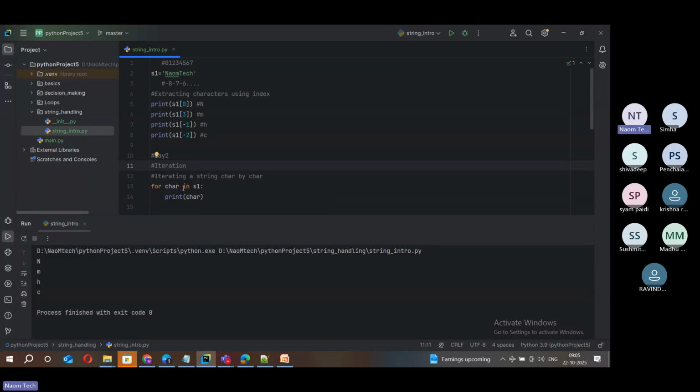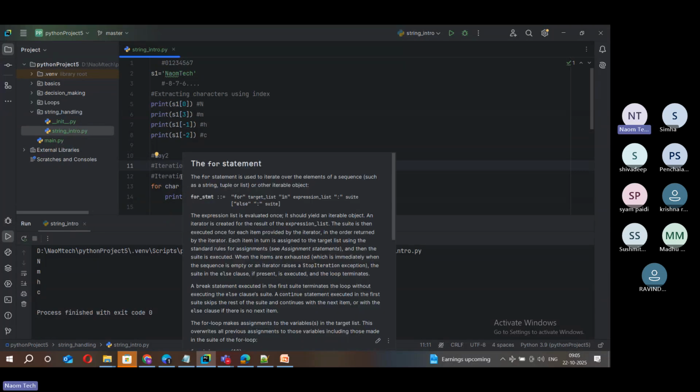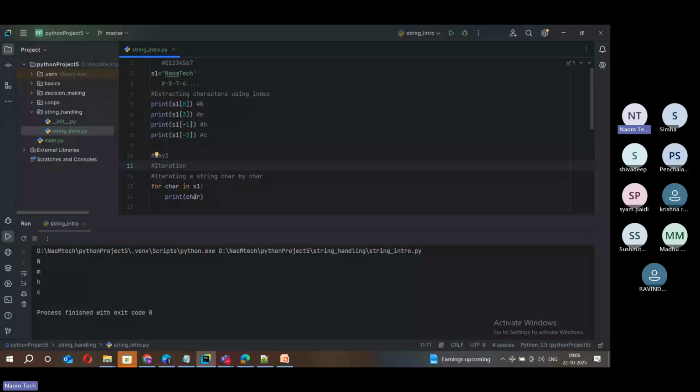How many times does this for iterate? It iterates almost 8 to 9 times. Every time the loop iterates, one character from the string is copied to this dummy variable char, and that is printed. Now right click and run this and you can see it's printing there.